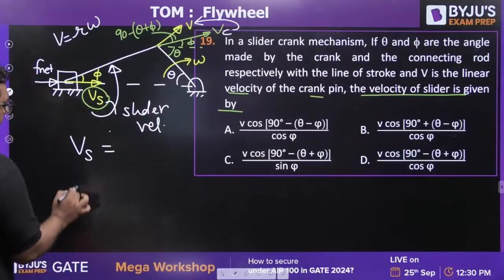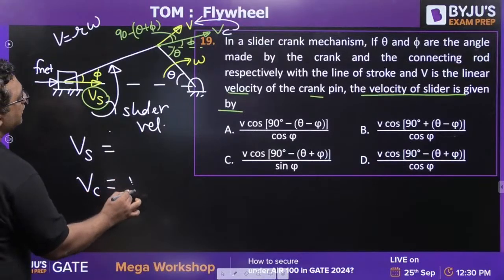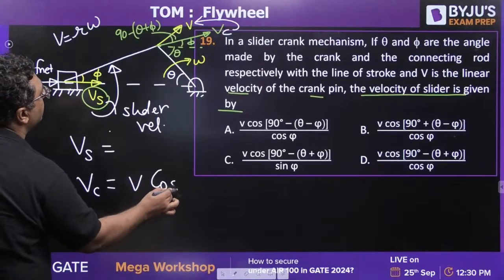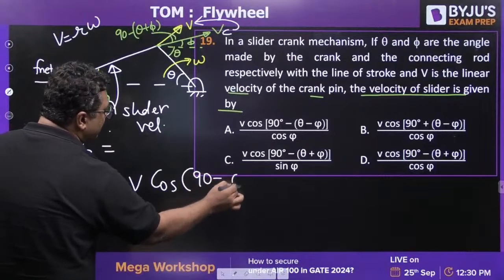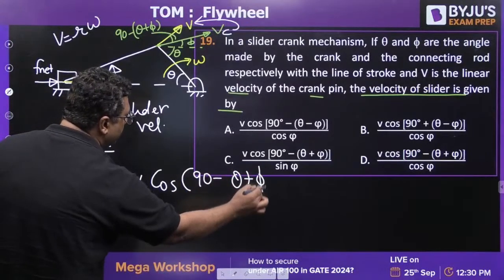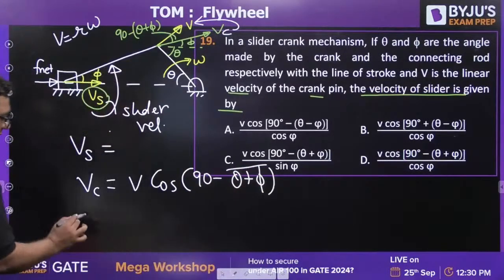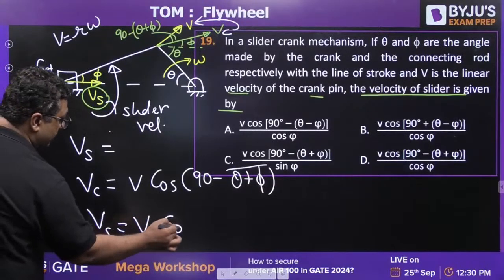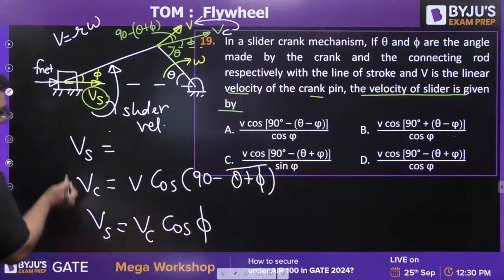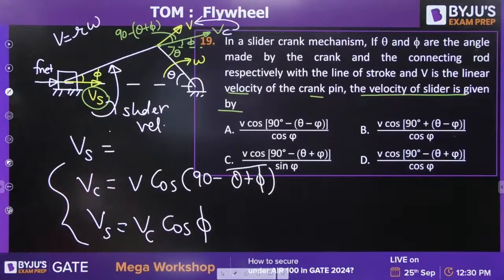You can write VC as V cos 90 minus theta plus phi. You can write Vs as VC cos phi. Solve and get the answer.